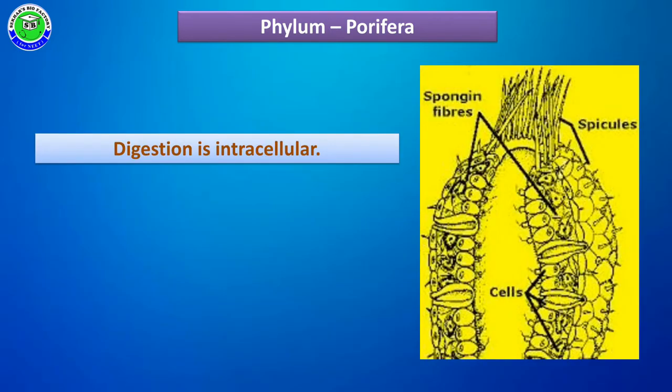In these members, digestion takes place inside every cell, because there is no special digestive system in their body. Due to the absence of a digestive system, some specialized cells collect food material from their surroundings, and this food is completely digested inside the cell. It is called intracellular digestion.